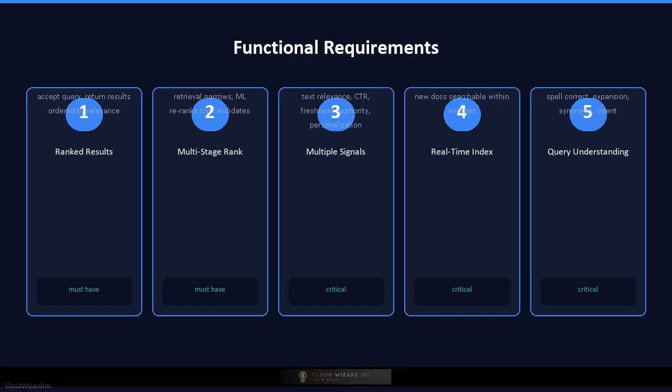Third, it must incorporate multiple relevance signals including textual relevance, click-through rate, freshness, authority, personalization, and domain-specific features like ratings or price. Fourth, it must support real-time index updates so that new or modified documents appear in search results within minutes, not hours. Fifth, it must provide query understanding capabilities including spell correction, query expansion, synonym handling, and intent classification to improve recall and precision.